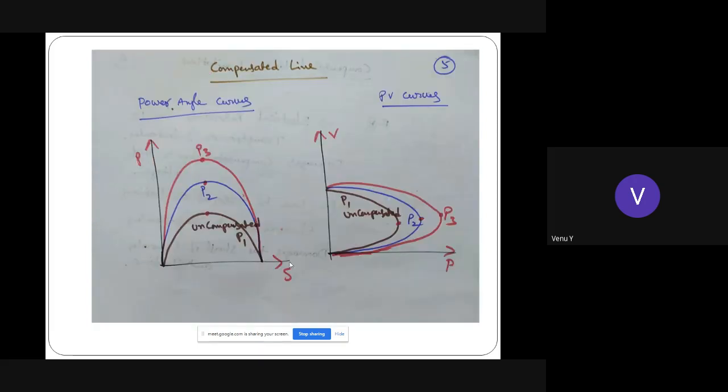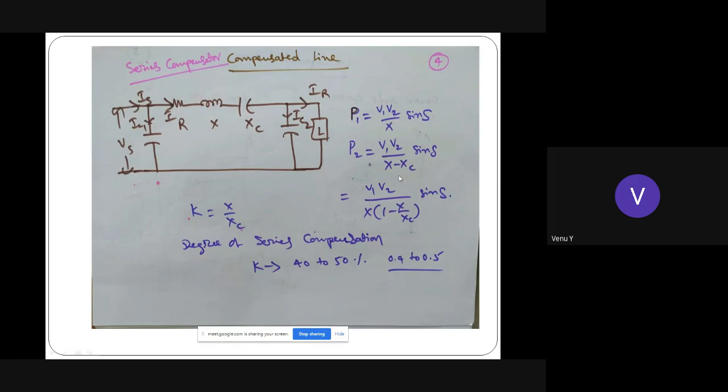So when you go for the power angle curve of the system, P1 is for the uncompensated line, the power angle curve P and delta without any compensator. P2 is with compensation, suppose 20% compensation. P3 is 40% compensation. So 20 and 40. What happens here? This is 0.2 or 0.4. 1 minus 0.2 is 0.8, 1 minus 0.4 is 0.6. The denominators are 0.8 and 0.6.